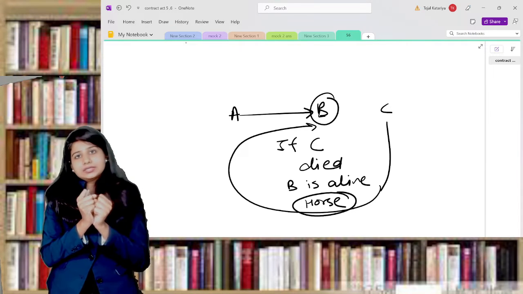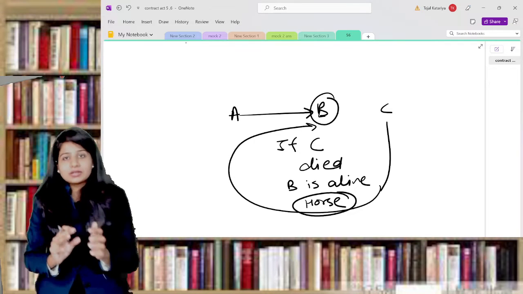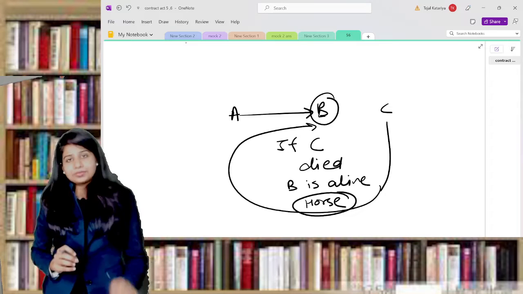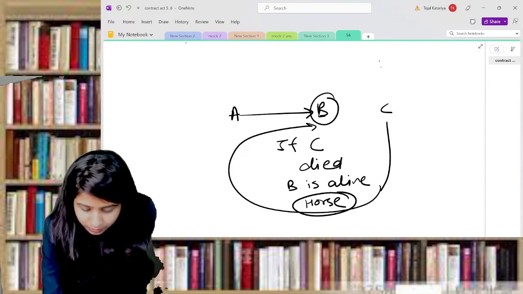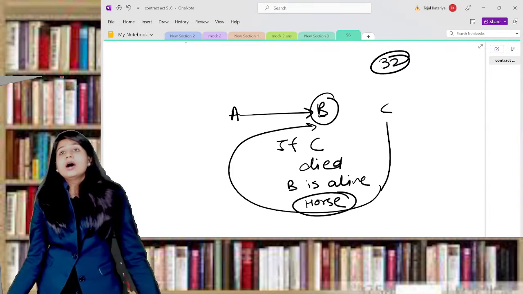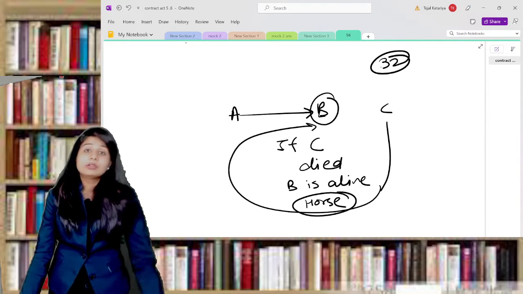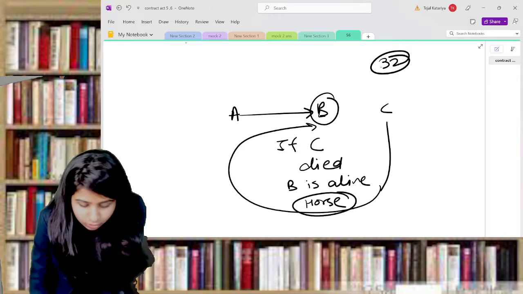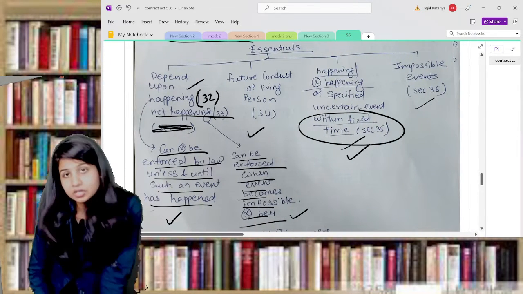Now this is an uncertain event, and that's why you can say that on the happening of a certain event, that means on the happening of the death of C, B will get something. This is nothing but section number 32. Now in this situation, if by mistake B is dead and C is still alive, then this contract will become a void contract. Now we'll discuss section number 33, that means the not happening of a certain event.